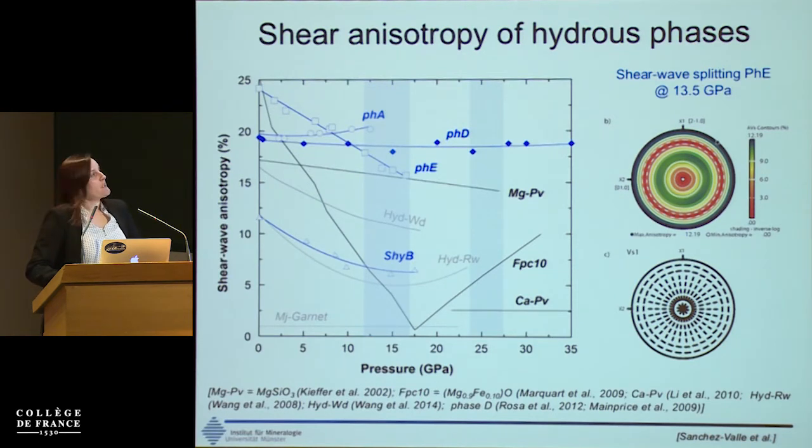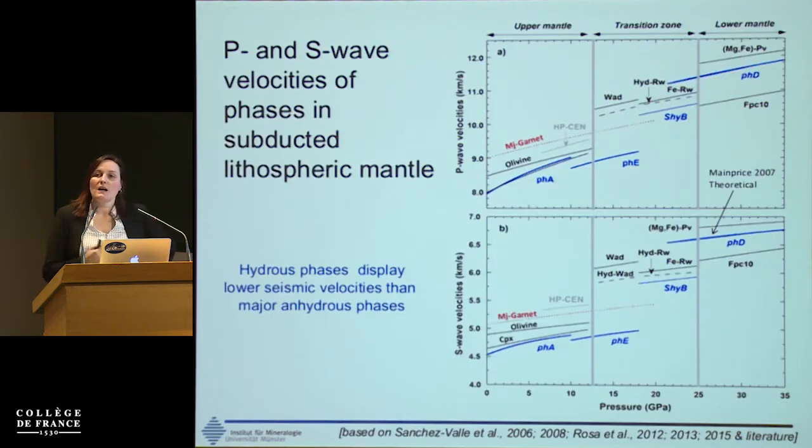Another piece of information that we can obtain is how the shear wave and compressional wave velocities of hydrous phases compare with the anhydrous components of the slab, because this will be the key to discriminate between hydrous and anhydrous regions in subduction zones from seismic observations. And you have here the compressional wave, the shear wave, the pressure. This is delimiting the transition zone: upper mantle, transition zone, lower mantle.